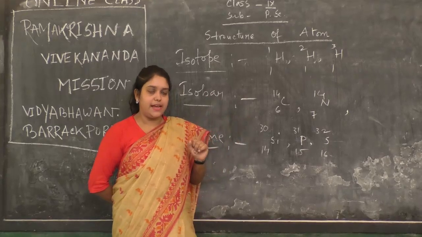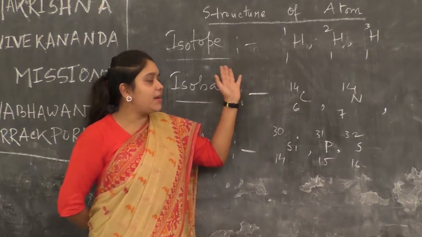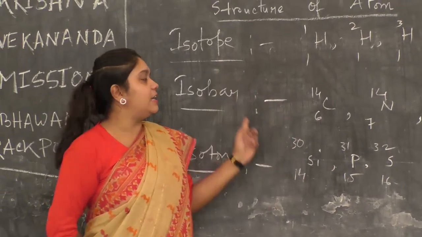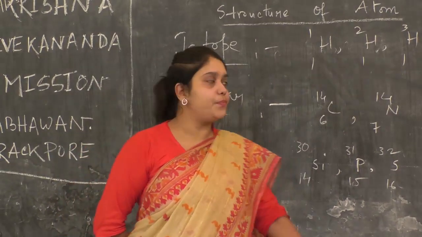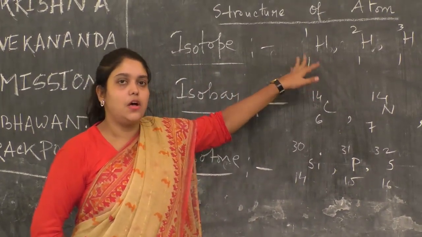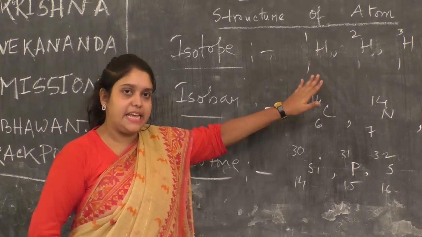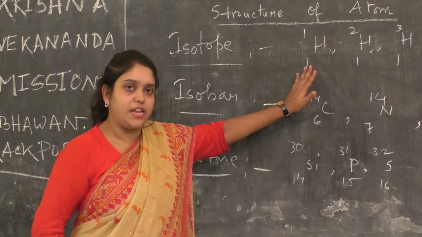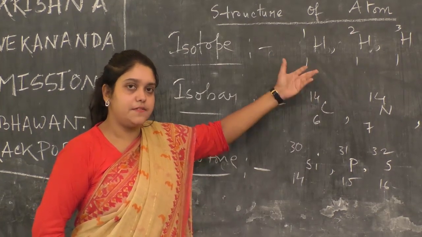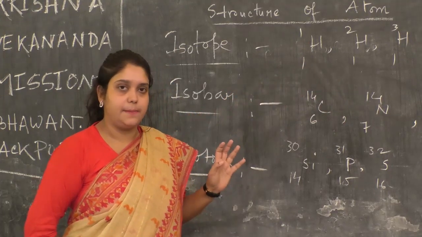One thing is important to tell. What is the main difference between isotope, isobar and isotone? In case of isotopes, the chemical properties of the different atoms are the same because they have the same electronic configuration. But the physical properties will be different because they have different mass numbers.